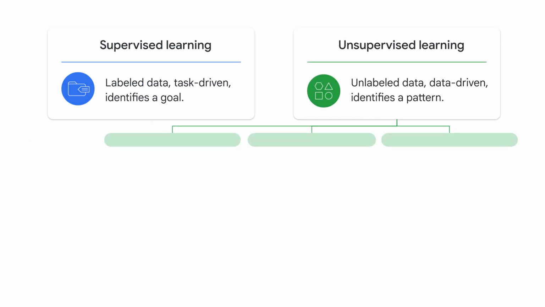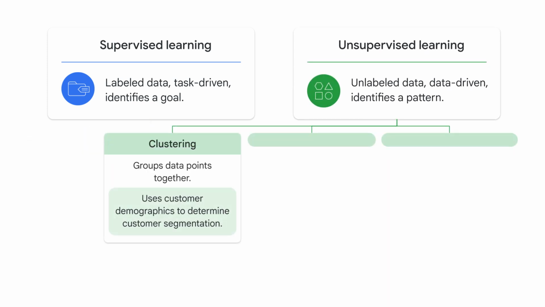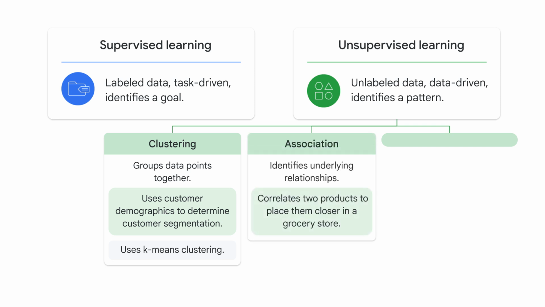There are three major types of unsupervised learning. The first is clustering, which groups together data points with similar characteristics and assigns them to clusters, like using customer demographics to determine customer segmentation. You use ML models like k-means clustering to solve clustering problems. The second type is association, which identifies underlying relationships, like a correlation between two products to place them closer together in a grocery store for a promotion. You use association rule learning techniques and algorithms like a priori to solve association problems.